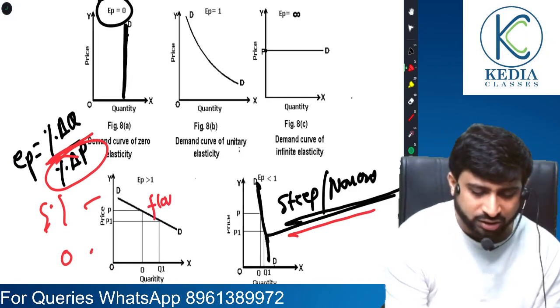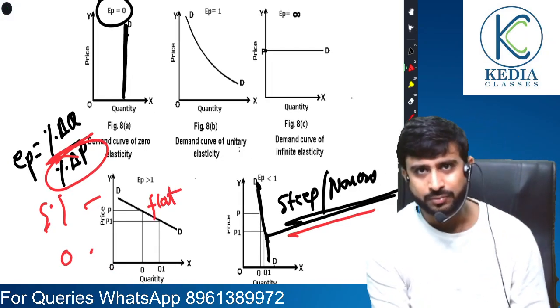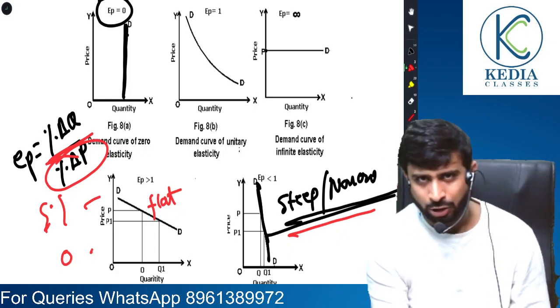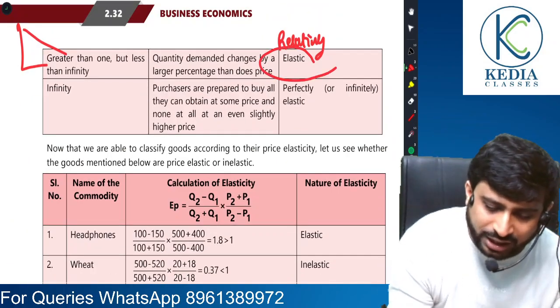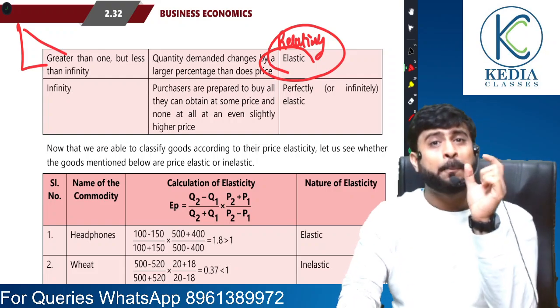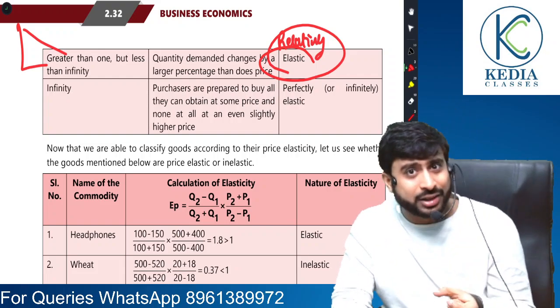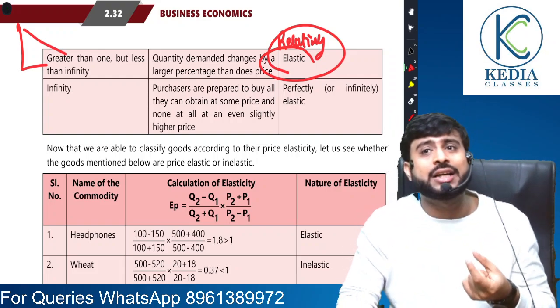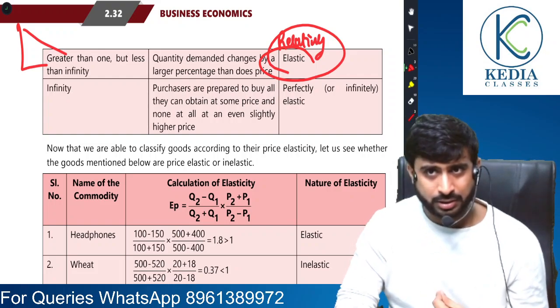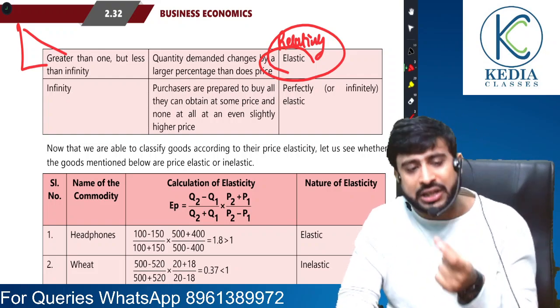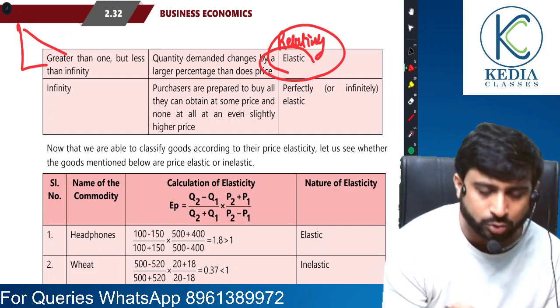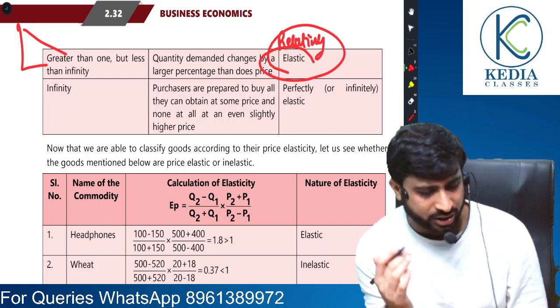Now the curve is relatively flatter. So you get a flatter curve when you are talking about elasticity greater than 1. So in case of relatively elastic demand, the percentage change in quantity demanded is greater than the percentage change in price. Then you are in the world of relatively elastic demand.